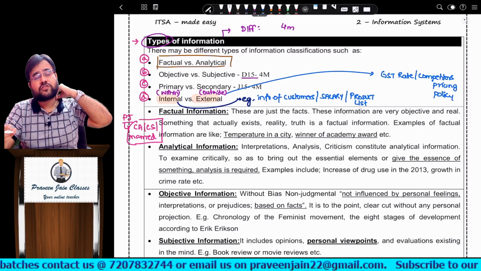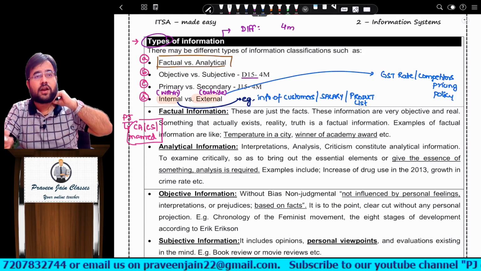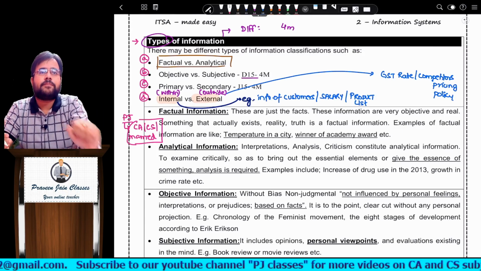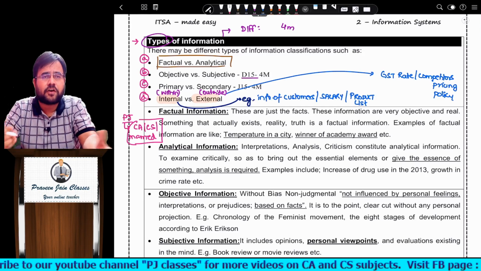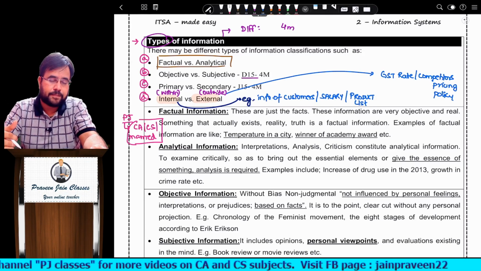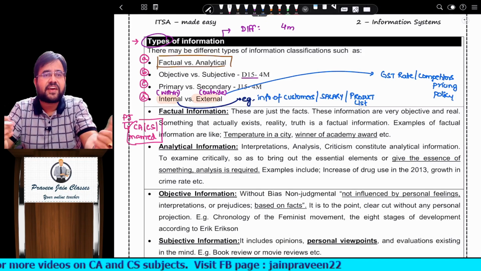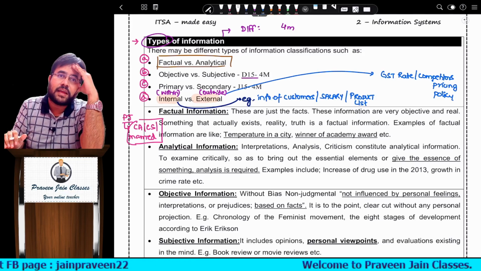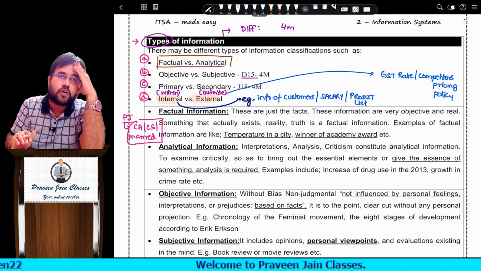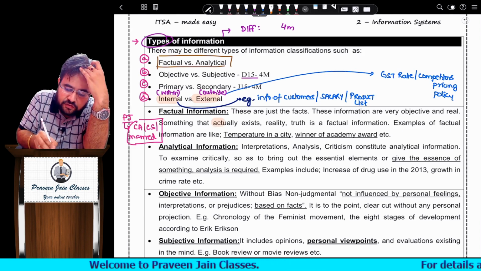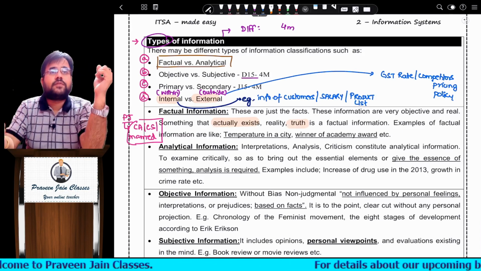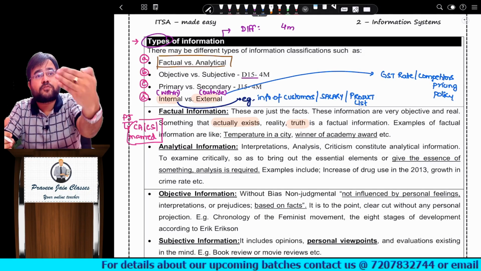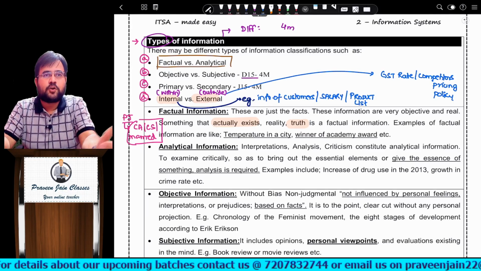Now there should be no question on whether PJ is a CA or not. Such a question mark should not be on the faces of people. If somebody asks me, I will show him my mark certificate and also my certificate of practice. So this is a fact. Salman Khan is unmarried, this is a fact. So all those things where further proofs are not required, those are called facts. These are such things which actually exist, they are truth. ICSI has postponed the exam, it's a fact, nothing to be proved.